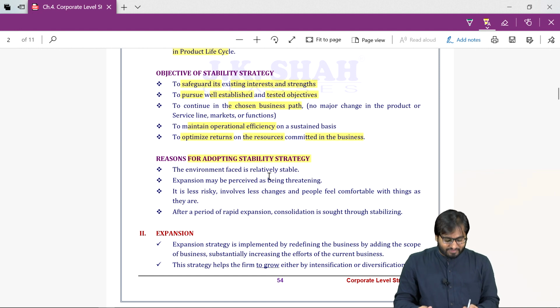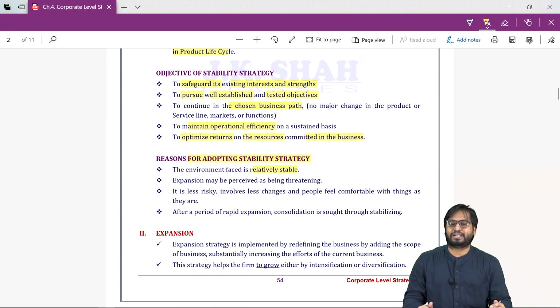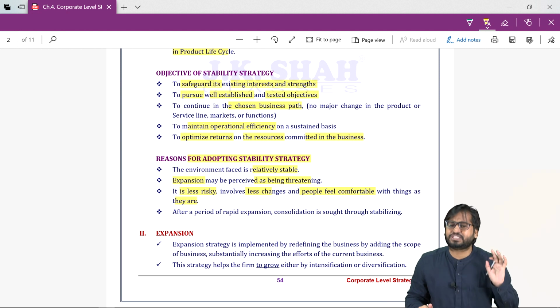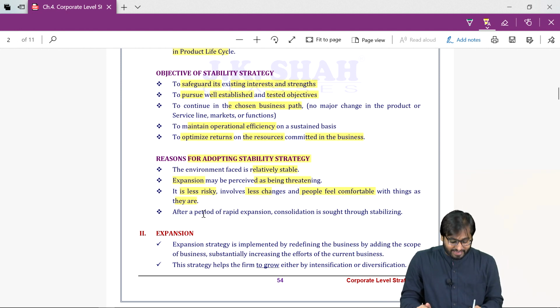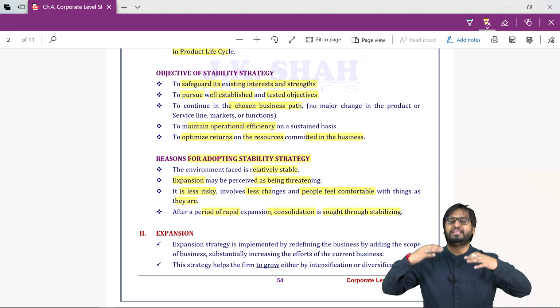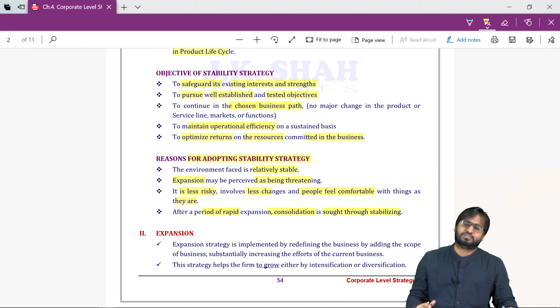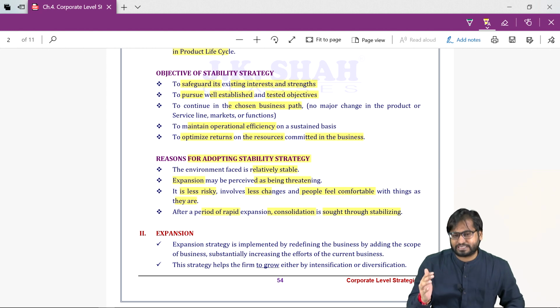When the environment is stable, we will go for stability strategy. Expansion is considered to be threatening, stability is less risky. So the management and the people around the organization feel that we can do this. There has to be no or very little change. After a rapid period of expansion, consolidation is needed. So after expanding for a while, we need to stabilize our position. We need to consolidate our position. So this was, guys, our first strategy, that is stability strategy.